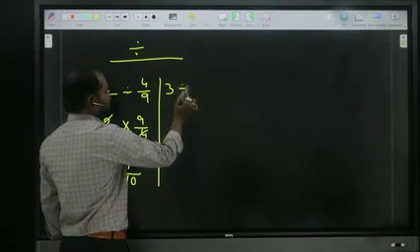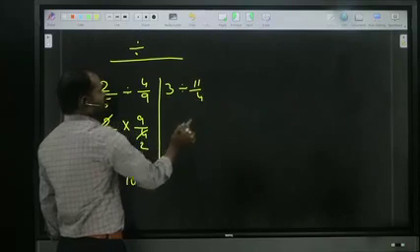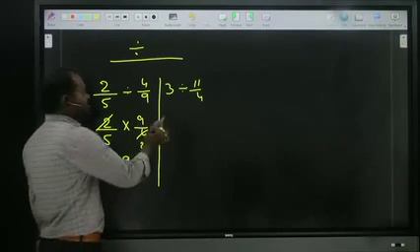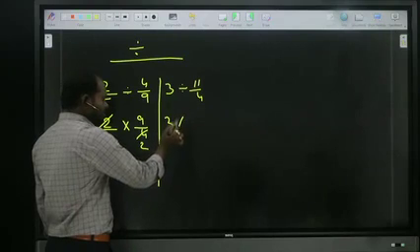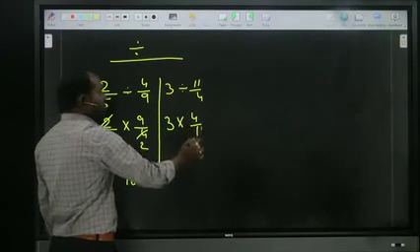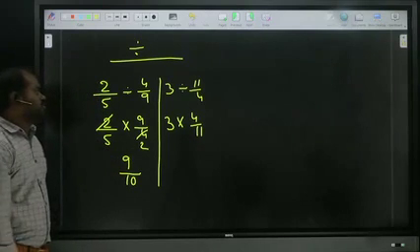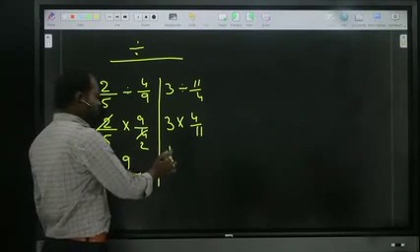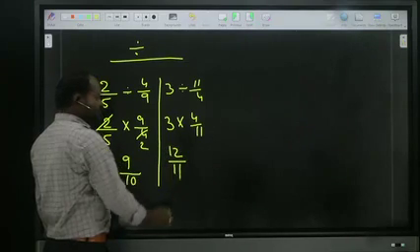3 divided by 11 by 4. Here there is nothing below 3, which means it is by 1. Nothing there is by 1. What will happen? 3, division, make the next fraction reverse: 4 by 11. Any cancellation? No cancellation. So what will happen? 3 fours, 12 by 11. We'll see one more.